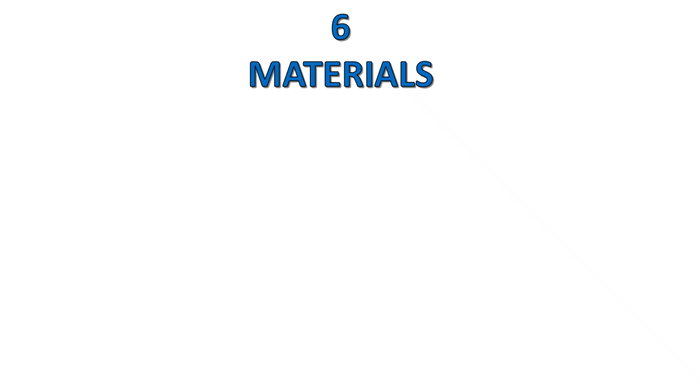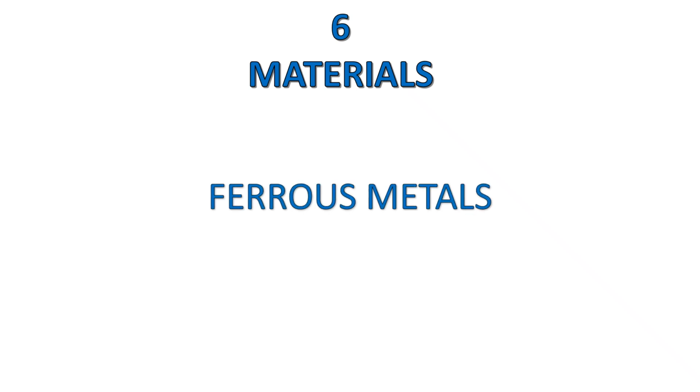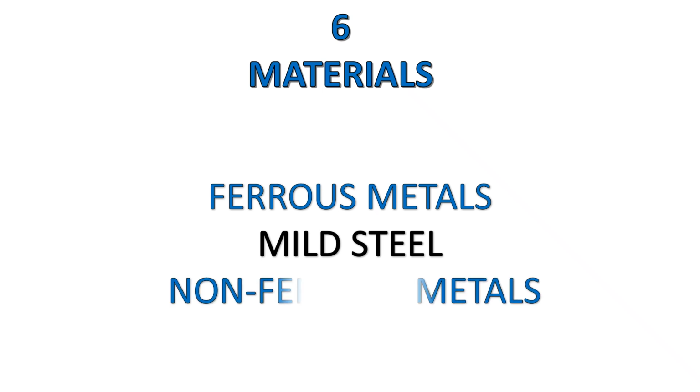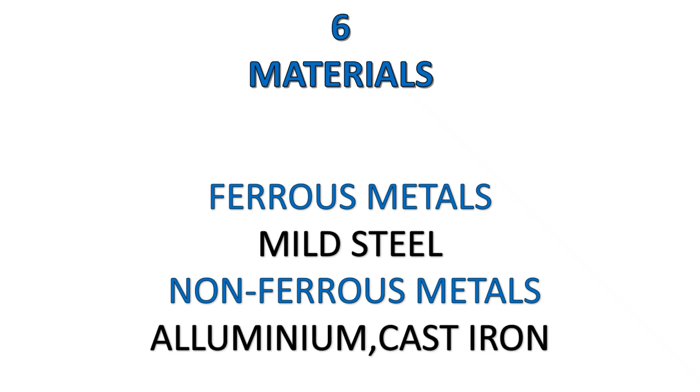Our 6th module, materials. Now guys, materials is a very short module, we all know it. It consists of 2 parts. Ferrous metals. Ferrous metals are mild steel. Guys, that's the metals we use to build safety gates, braces, etc. Then the non-ferrous, and let me just go back to mild steel. Mild steel or ferrous metals are magnetic. So if you're not sure if it's a ferrous or non-ferrous, guys, just take a magnet, put it on it. If it locks, it's ferrous. If it doesn't lock, it's non-ferrous metals, like aluminium, cast iron. Yeah, we can go through that.